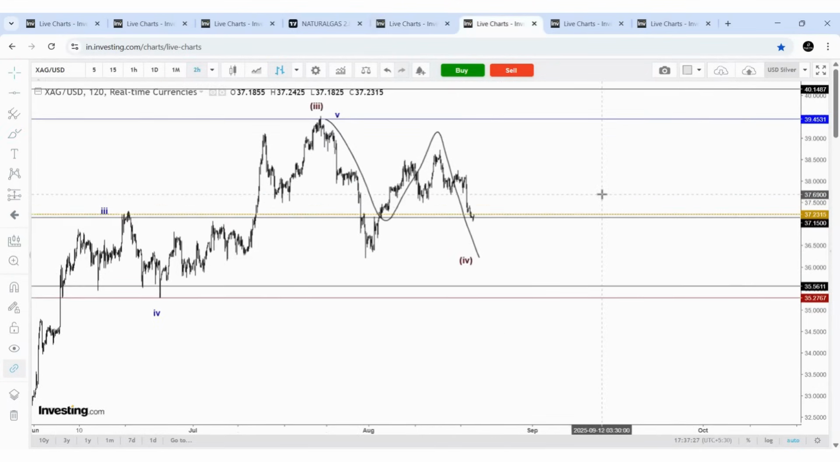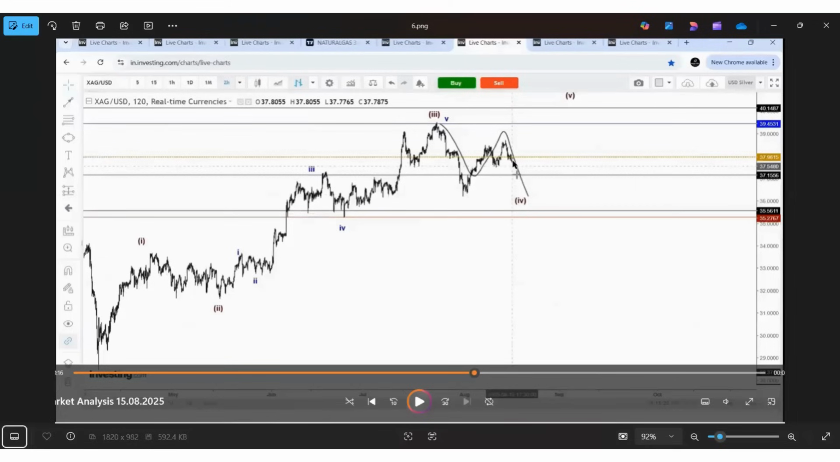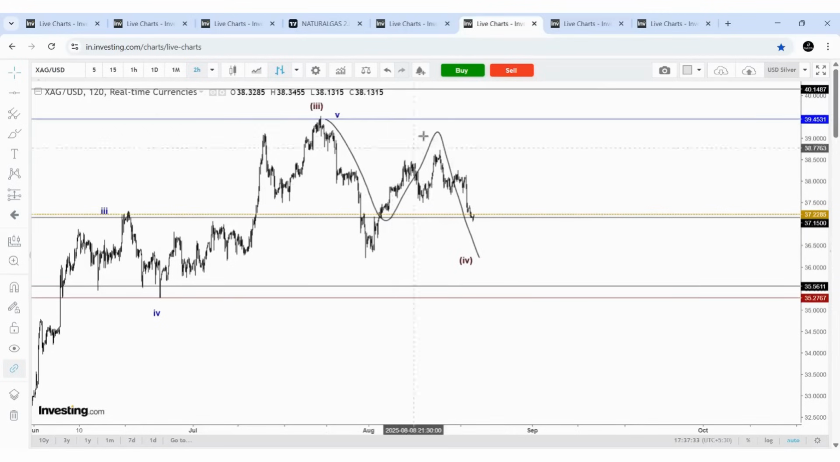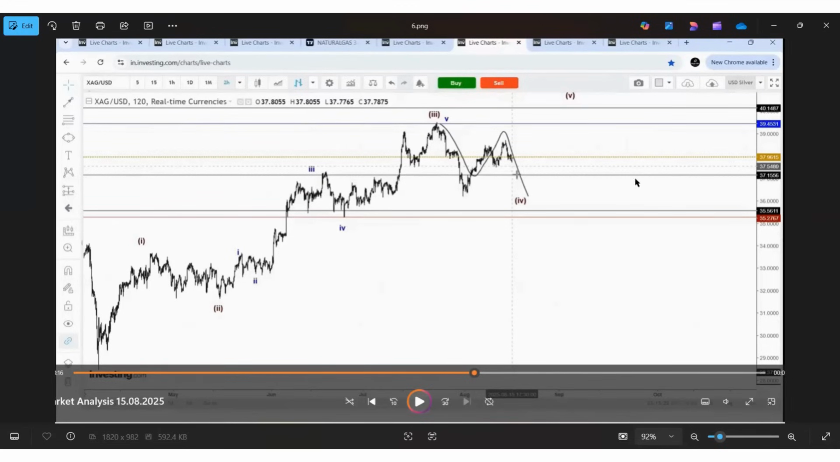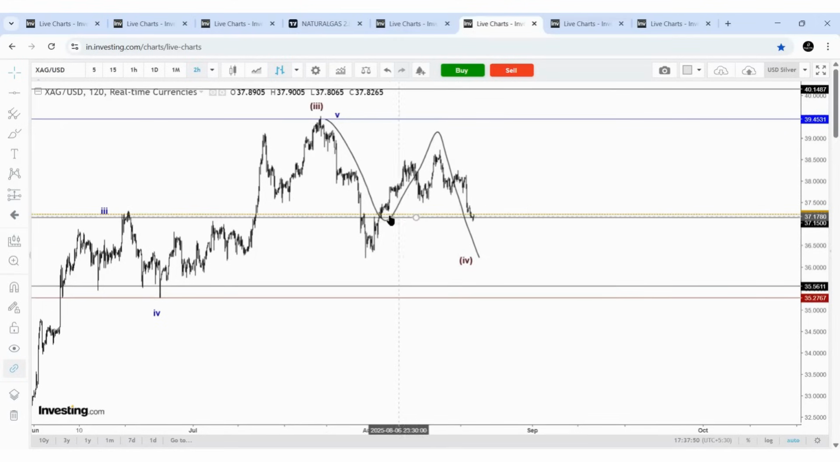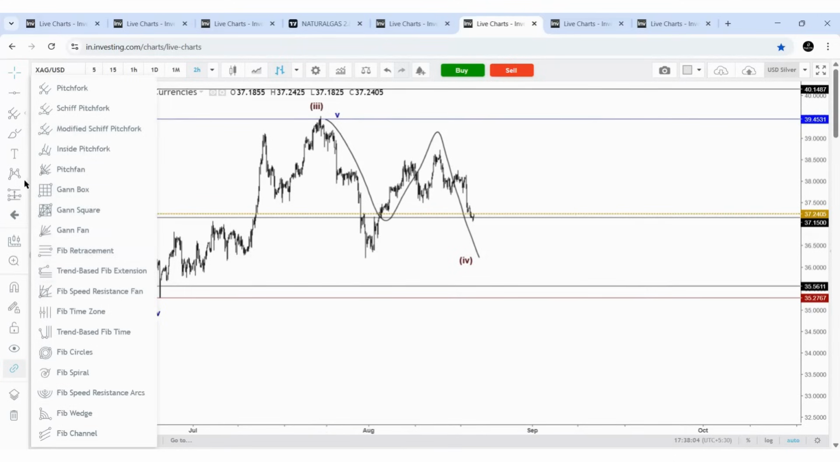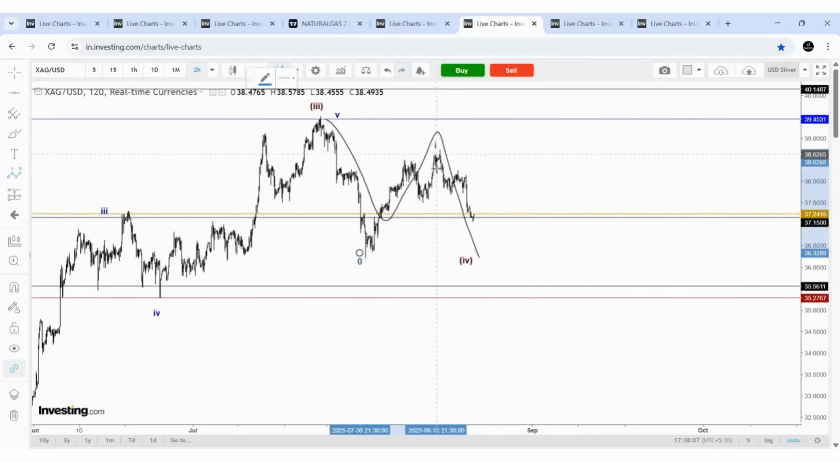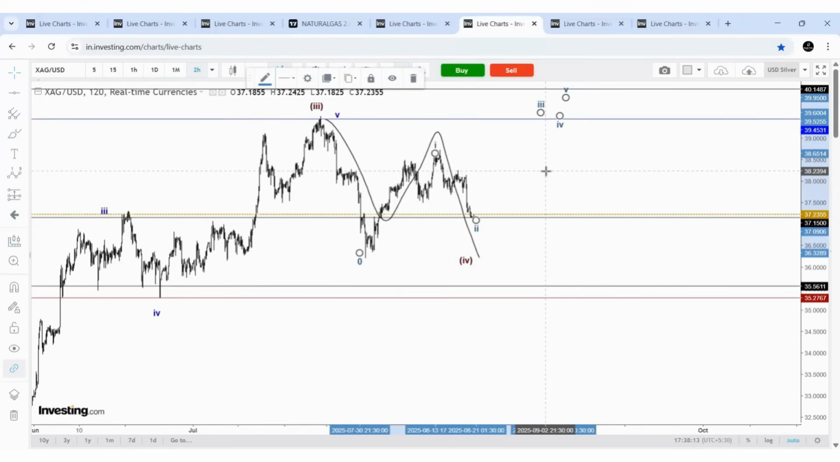In silver, when the price was trading here, I said it can be 1, 2, 3, or else A, B, C. To identify that, I said the price would come to a minimum of 37.15 when it was trading around 37.96. The price has reached 37.15 and is slightly taking support. Now the approach is to see whether the price moves like this, 1, 2, 3, 4, 5. For that, we need to wait for confirmation. The price needs to cross above this high, 38.